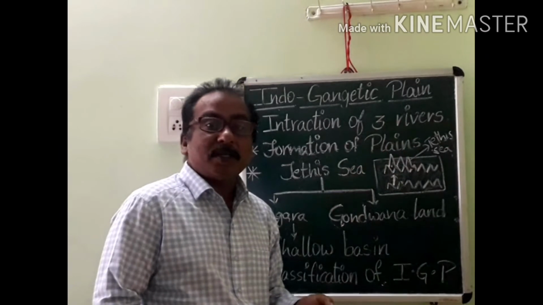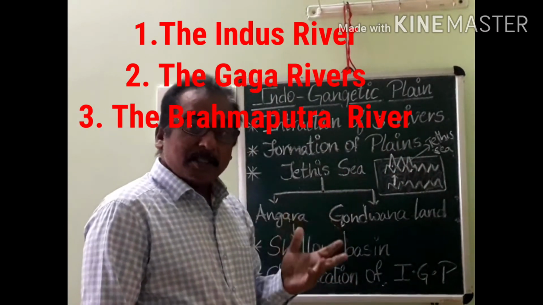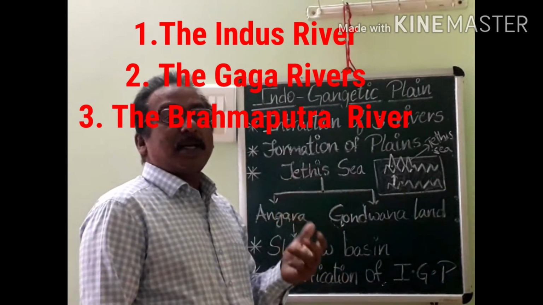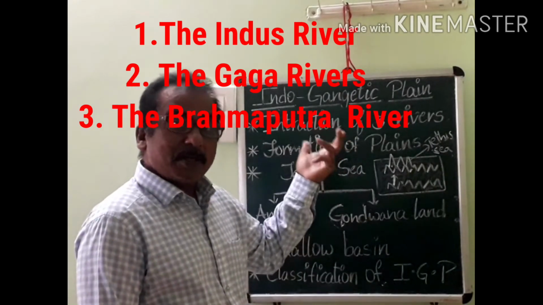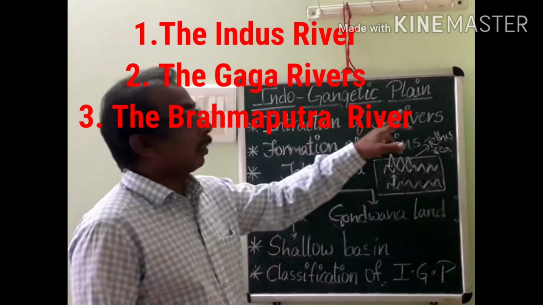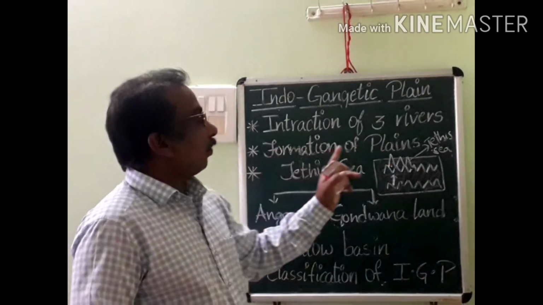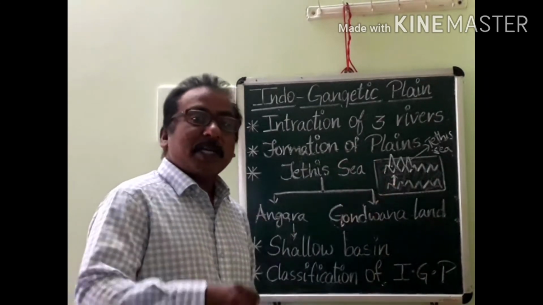What are the three rivers? The Ganga River, the Indus River and the Brahmaputra River. Due to the interaction of these major rivers and their tributaries, the Indo-Gangetic Plains were formed.